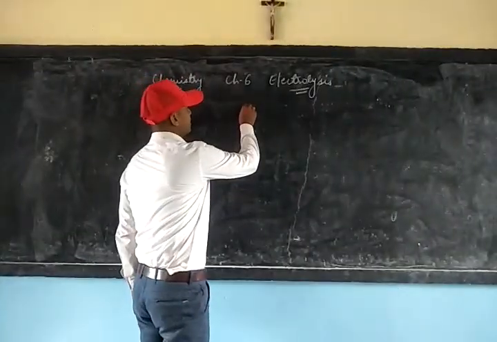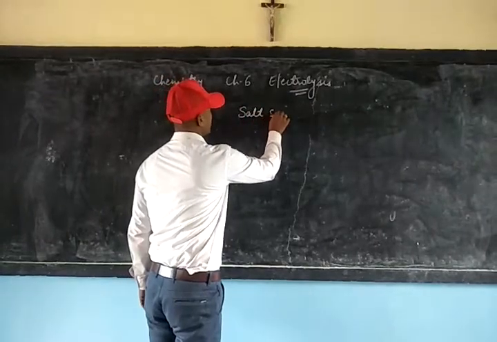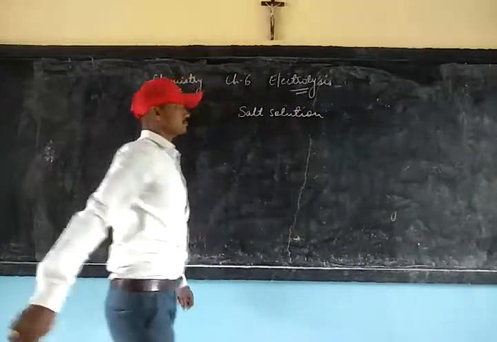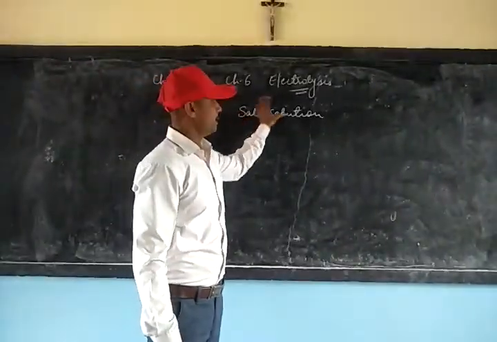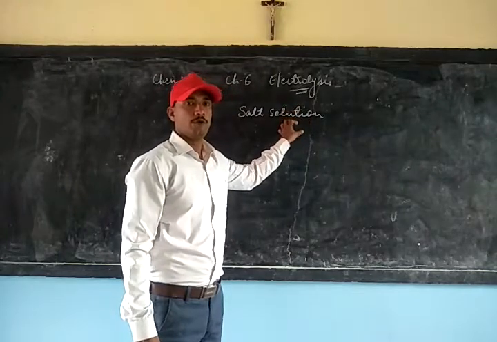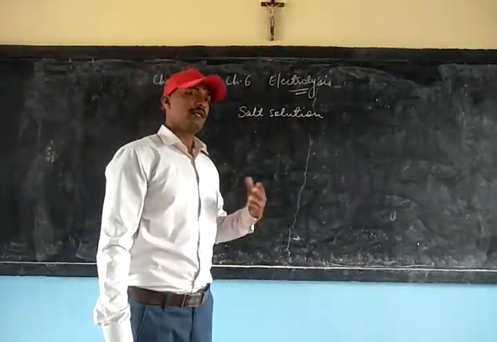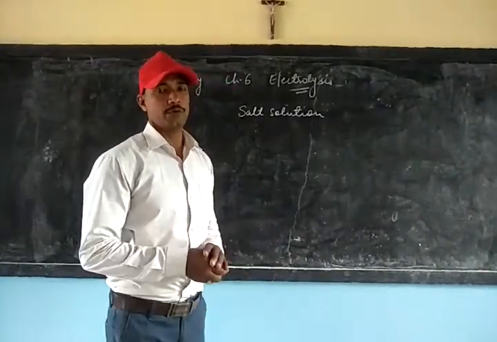So, these chemical compounds are the salt solution. That means if you take the salt in an aqueous solution form or the salt is taken in a molten state, then it is capable of getting decomposed when we pass current to it.